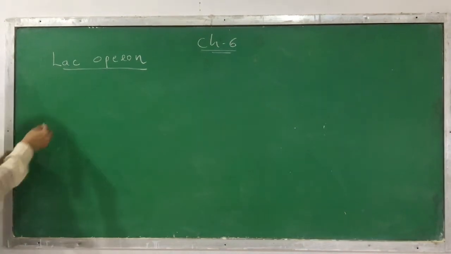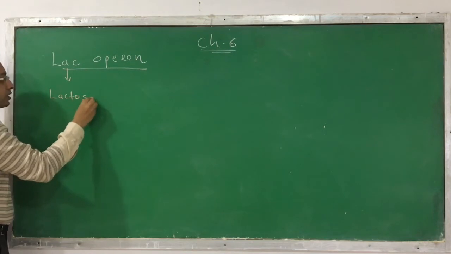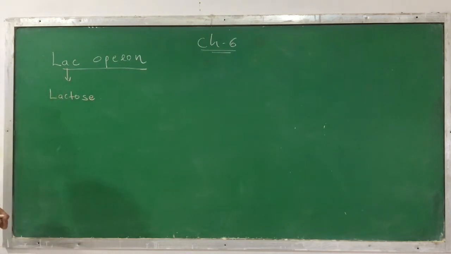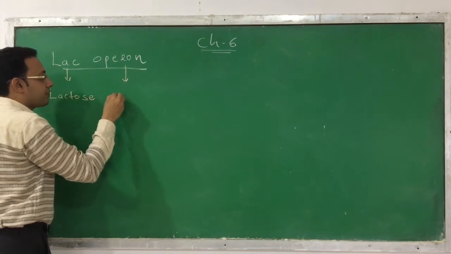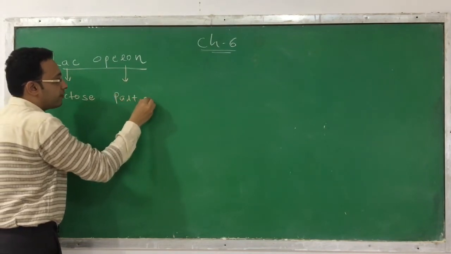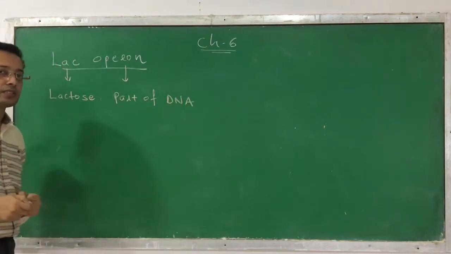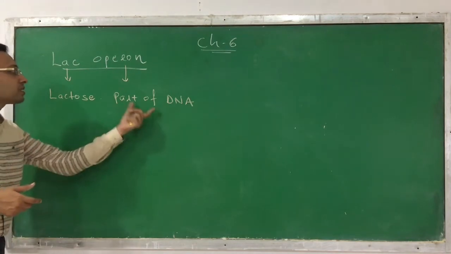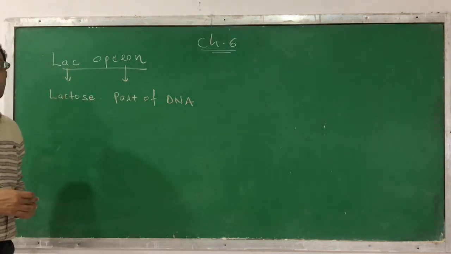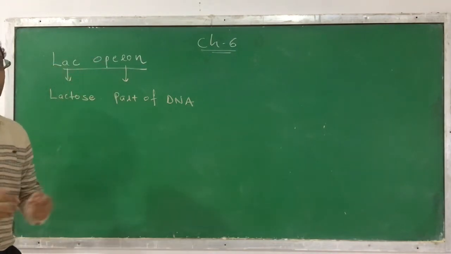Here the lac indicates lactose. And what is an operon? An operon is a structure, a part of a DNA, which has specific sequences. This is called an operon. Now both words combine together and form the lac operon.